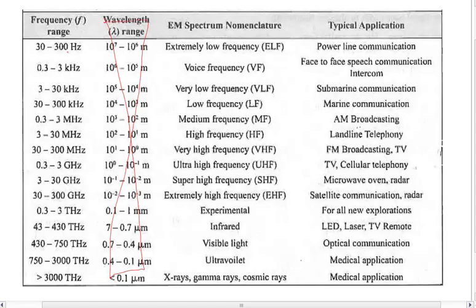Okay, let's look at the frequency. So 30 to 300 hertz is called the extremely low frequency, and that is the frequency which is used for power line communication. What is the meaning of power line communication? Power line communication means you are trying to have a communication channel which is basically your 240-volt power line. The AC power line that you have in your home, when people are using it as a medium for communicating, that is called power line communication.